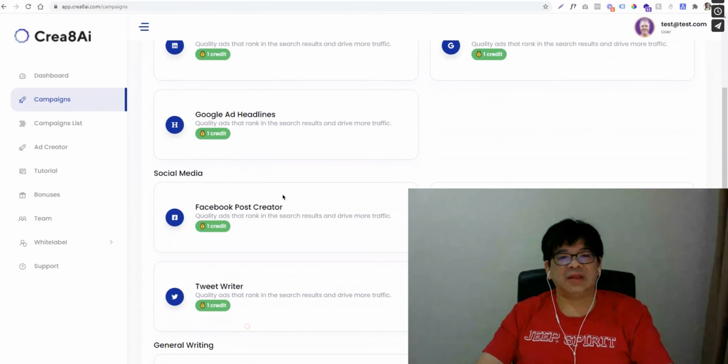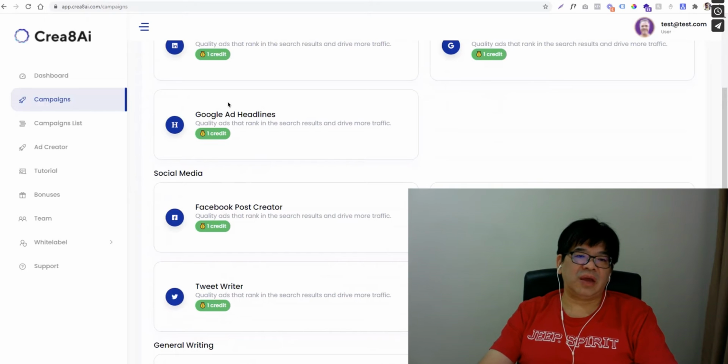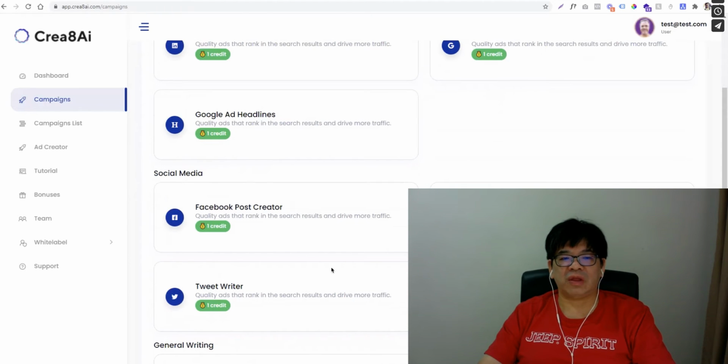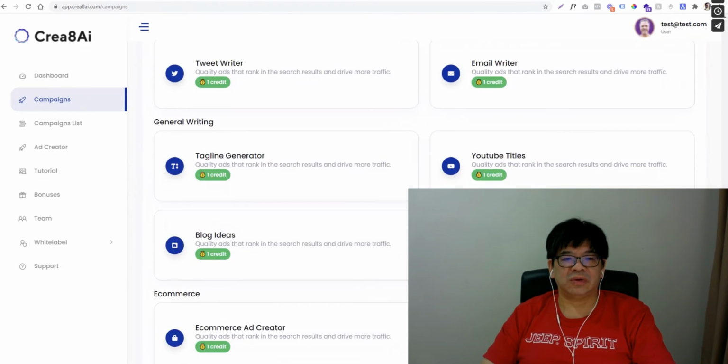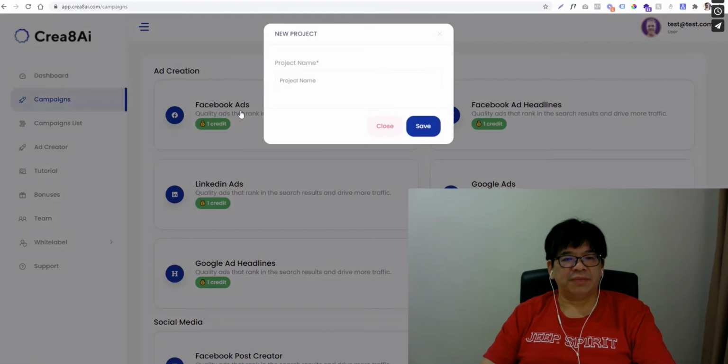You can see these are the things you can do: the content, Google App Headline, Facebook Post Creator, even Twitter writer, email writer, LinkedIn Post Creator. You can even do a lot of different things, right? And Facebook app is also one of the top key areas. So let's go through here: headline generator, blog idea, also grammar correction, e-com app, and a lot of different things, depending on so many categories you can actually tap into.